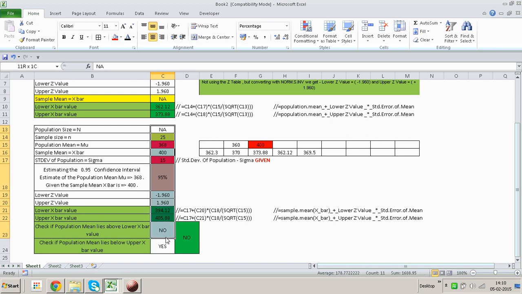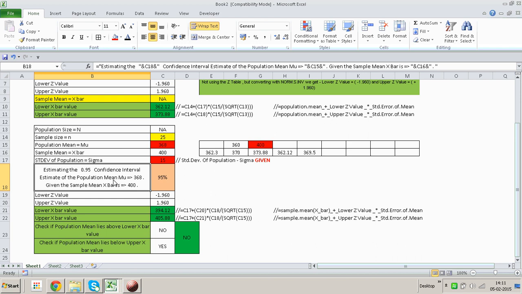But this is the basic logic behind saying that if 95% of all your samples that you choose over a period of time have 368 as the value between this particular range, and you get this yes, or even if you just see it for yourself, manually check, then we can state that we have 95% confidence in this particular interval estimate of the population mean, which is 368, given the sample mean X bar is, in this case, not 400, but whatever is one of these values over here in row 16.